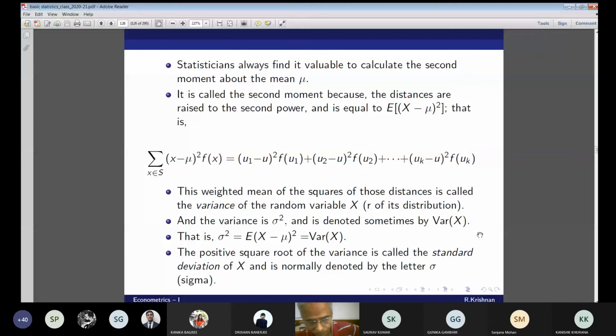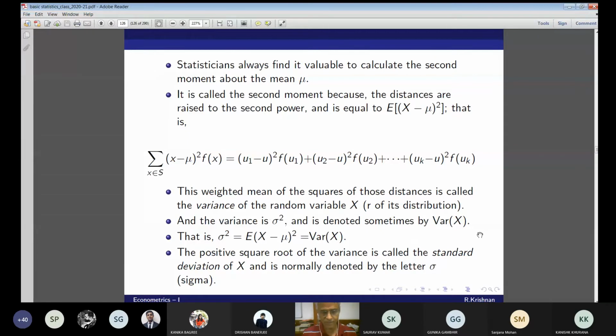This weighted mean of the squares of those distances is called the variance of the random variable. These kinds of definitions you do not see in econometrics books; these are all from basic statistics books. The variance is nothing but the weighted mean of the squares of those distances, which is called the variance of the random variable x.